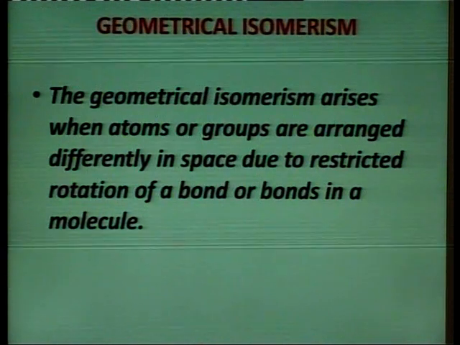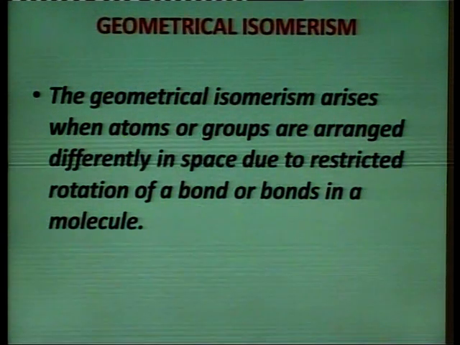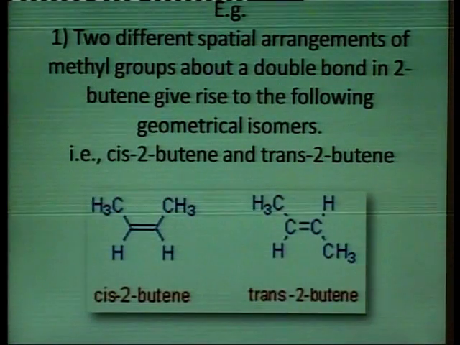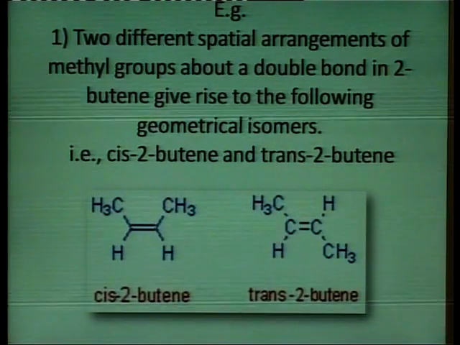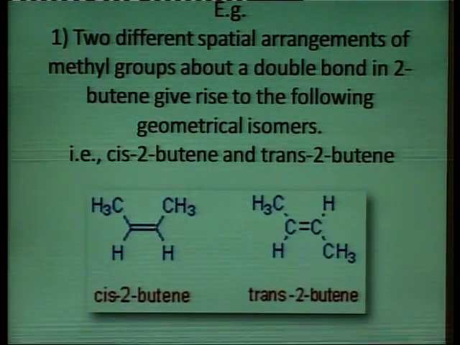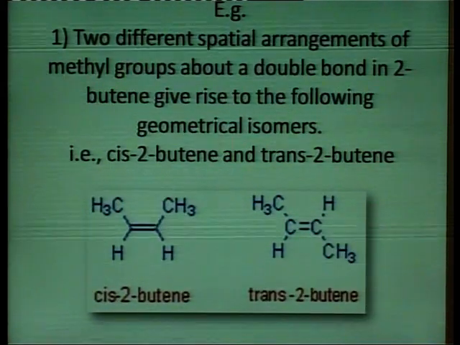So, there is no free rotation as present in saturated hydrocarbons. Two different spatial arrangements of methyl groups about a double bond in 2-butene give rise to the following geometrical isomers.